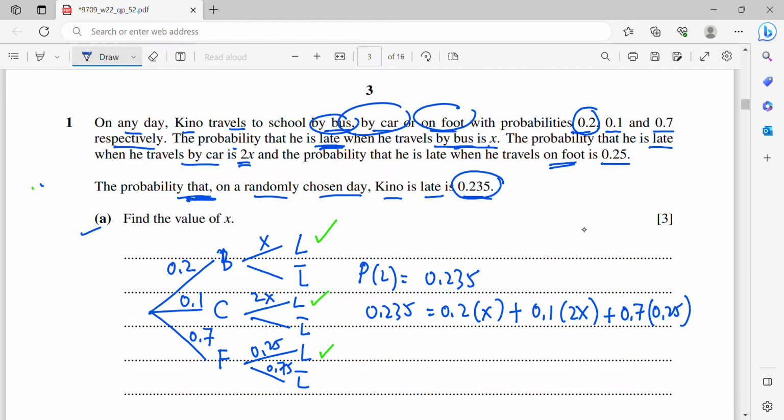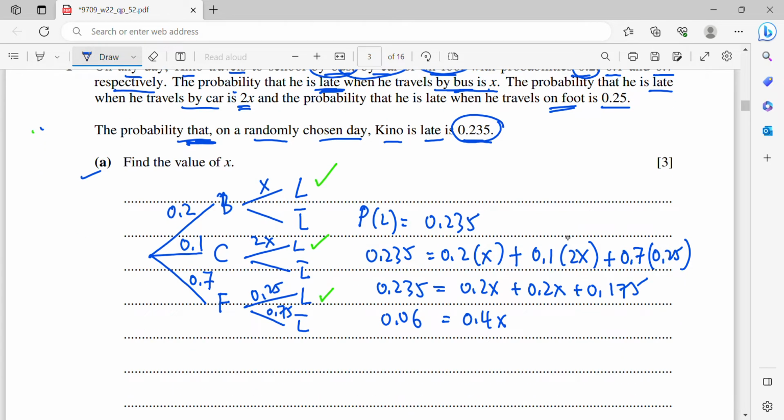When you simplify, this is going to be 0.2x plus 0.2x plus 0.175, which equals 0.235. So I know that 0.4x will be 0.06. Therefore, x is 0.06 divided by 0.4, which is 0.15. This is the value of x. That's all for part A.